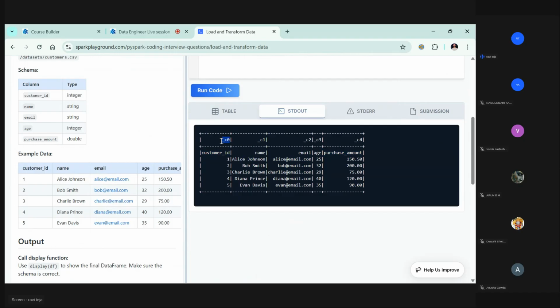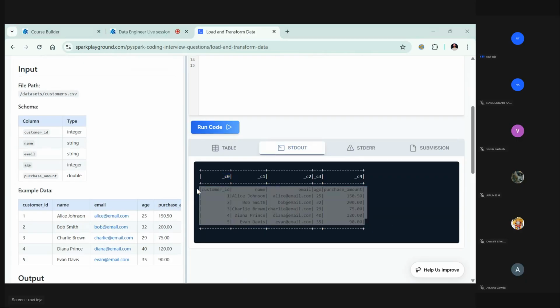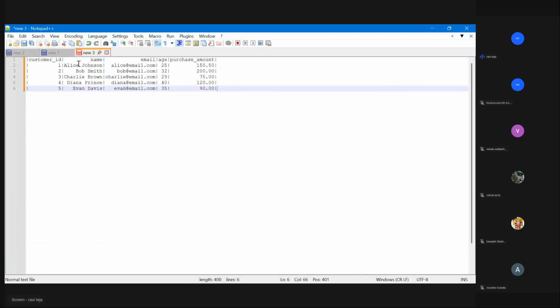So how does this CSV file look in the background? If you remember, I told you that CSV means comma separated values.